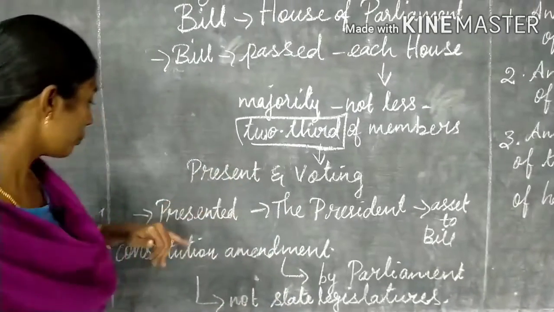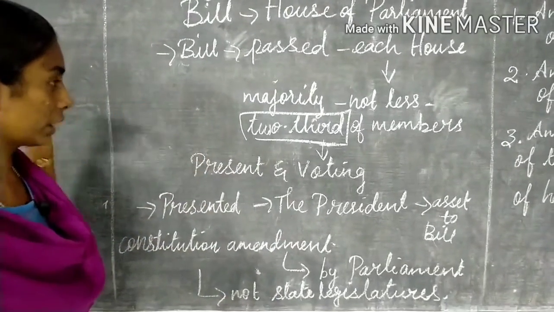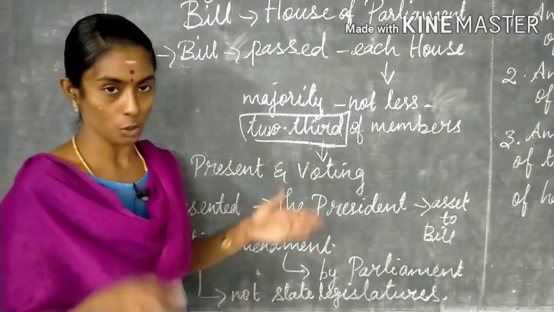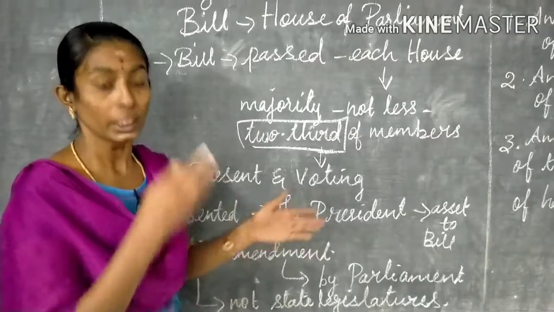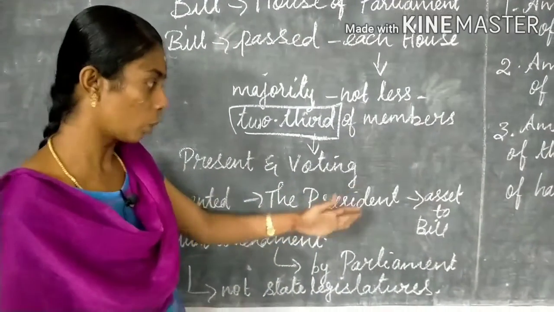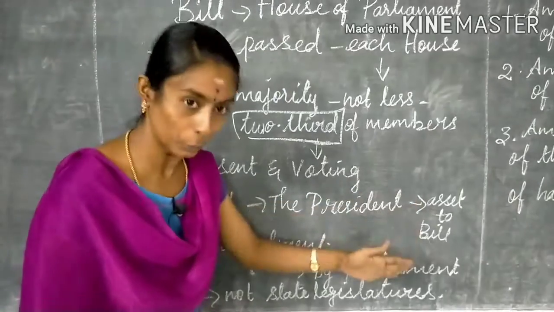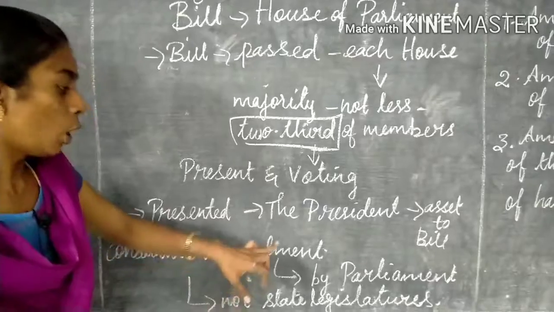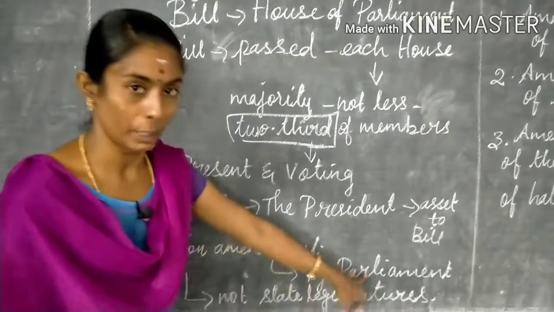Next, after that the bill should be presented to the President. After the house members get the majority, the bill should be placed before the President, and the President has to approve that bill. The constitution amendment is brought up by the Parliament only.